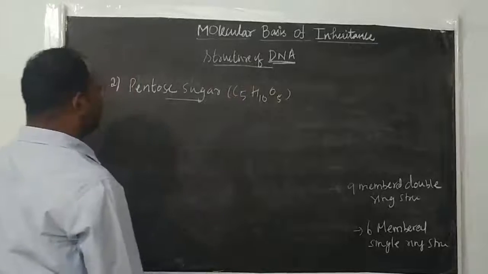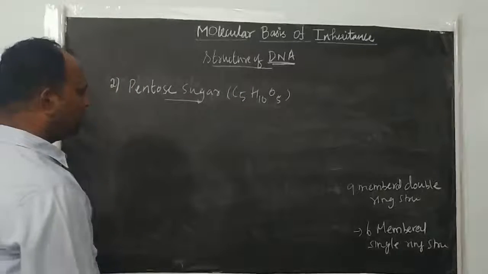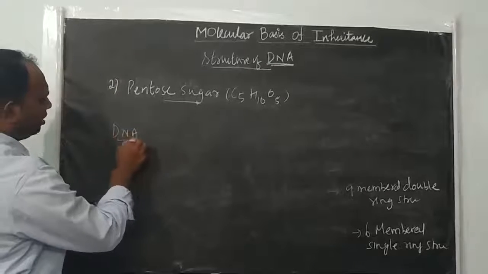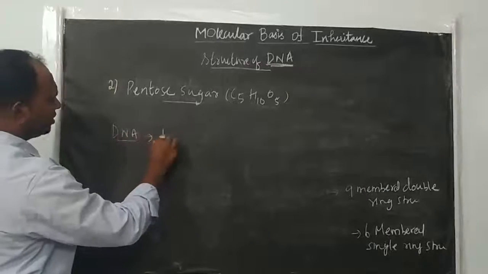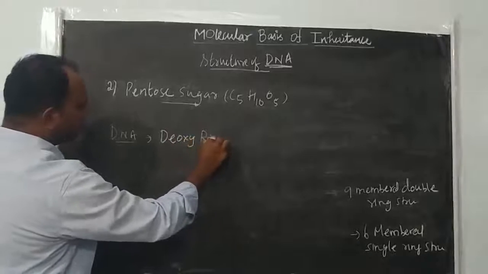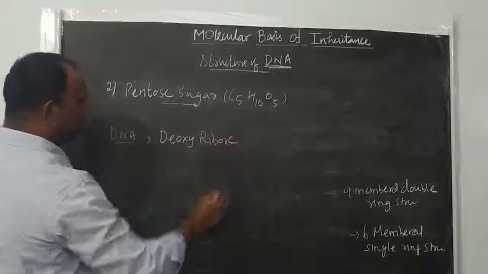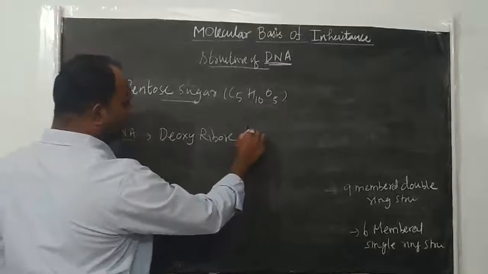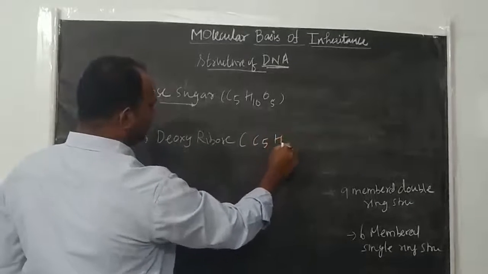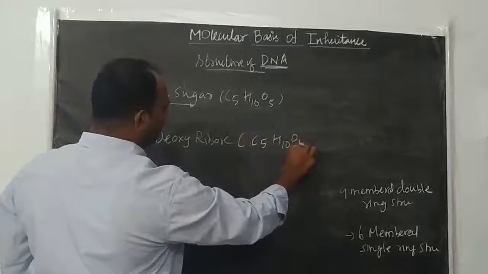But there are many pentose sugars. The type of sugar present in the DNA molecule is deoxyribose. It's a 5 carbon sugar, and the molecular formula of deoxyribose is C5H10O4.